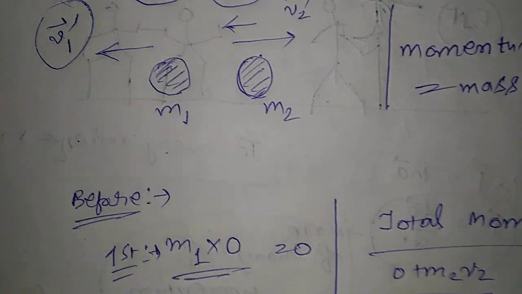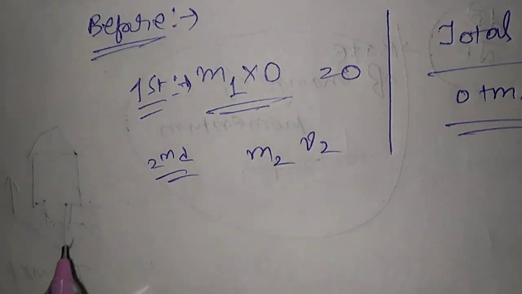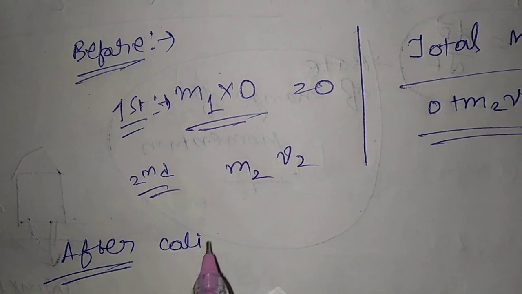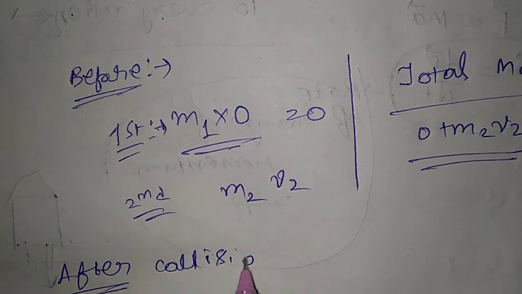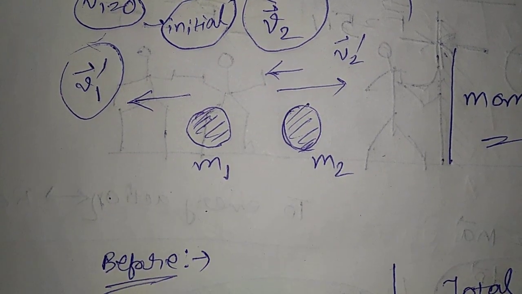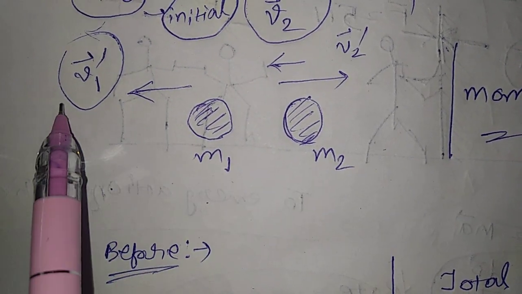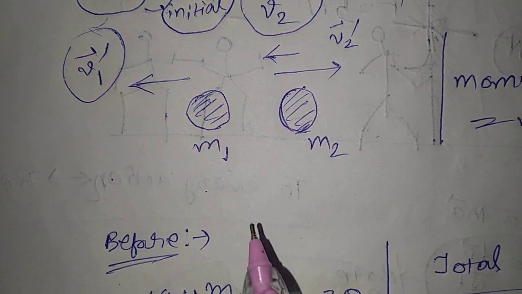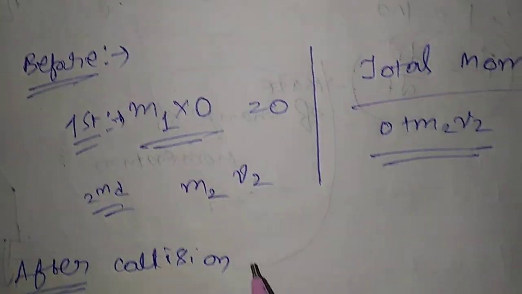Now what will be the case after collision? After collision, the m1 mass gains a velocity v1 prime, and the m2 mass will also get a velocity. This depends on the condition.